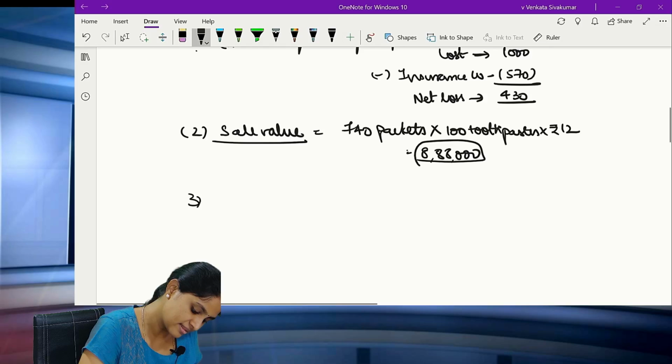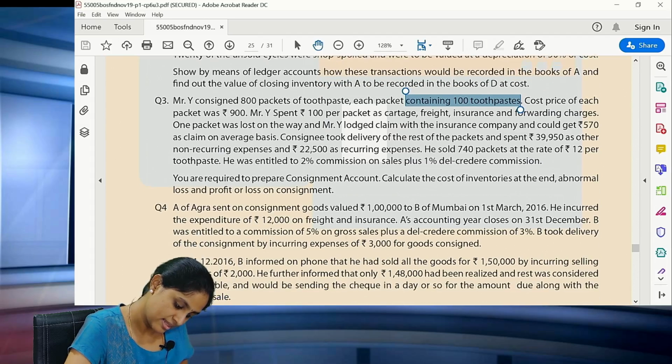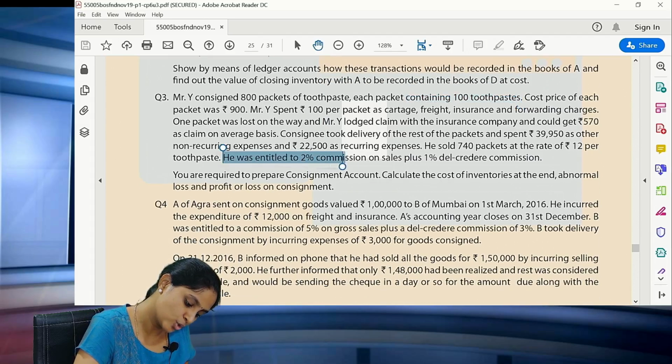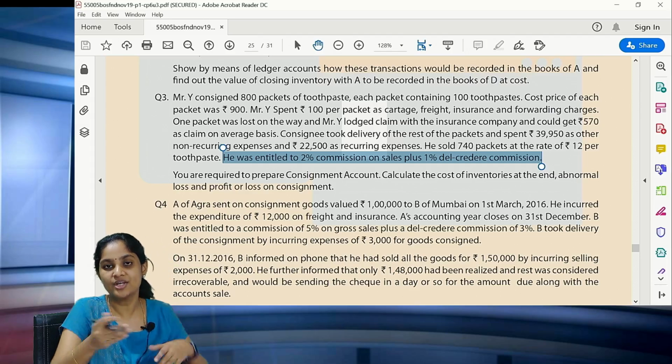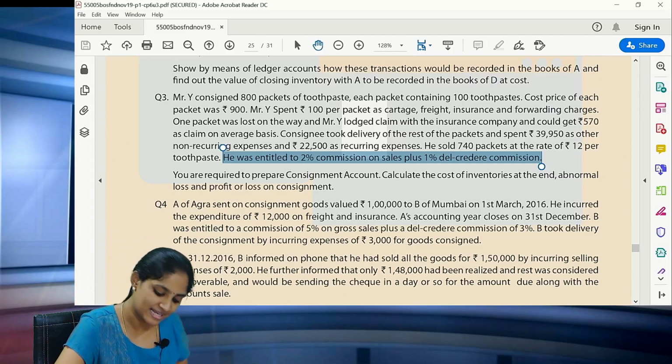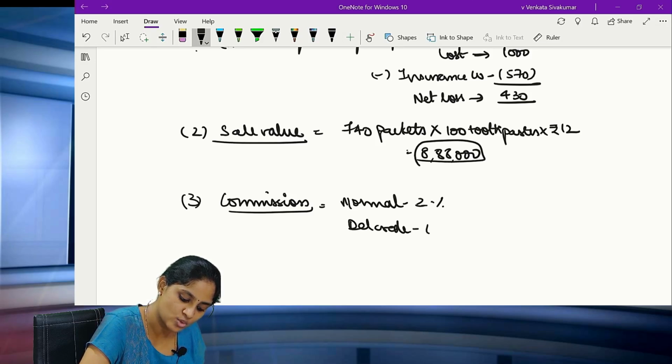All of you please see the third working note. It is computation of the commission. Clear all of you? Now see the last point. He was entitled to 2% commission on sales plus 1% del credere commission. So here you have normal plus del credere commission. We will show this separately: normal 2% and then del credere which is 1%.